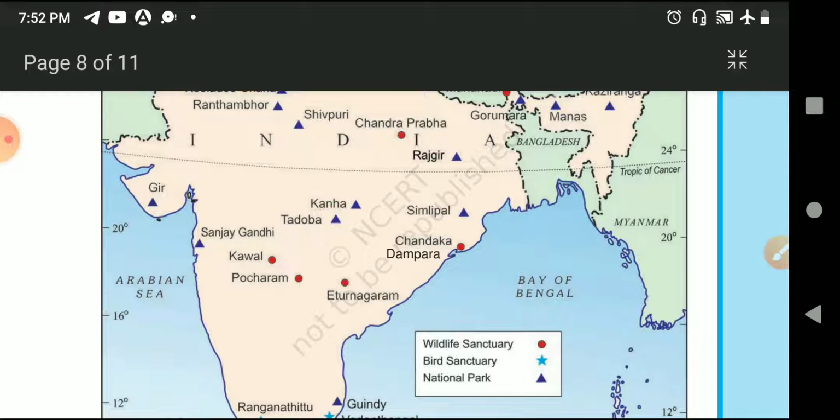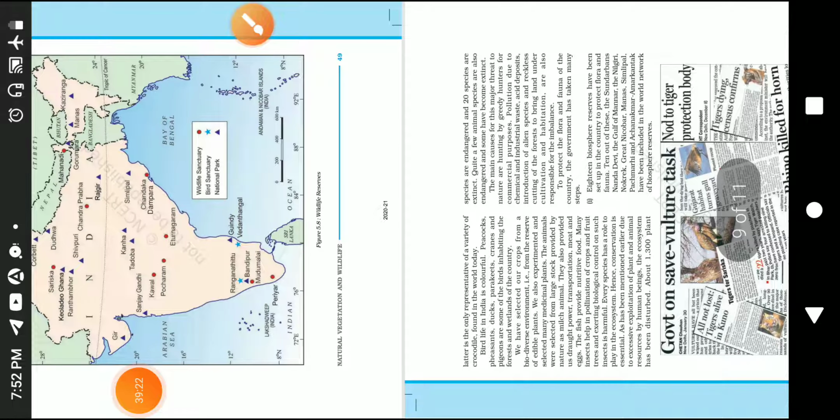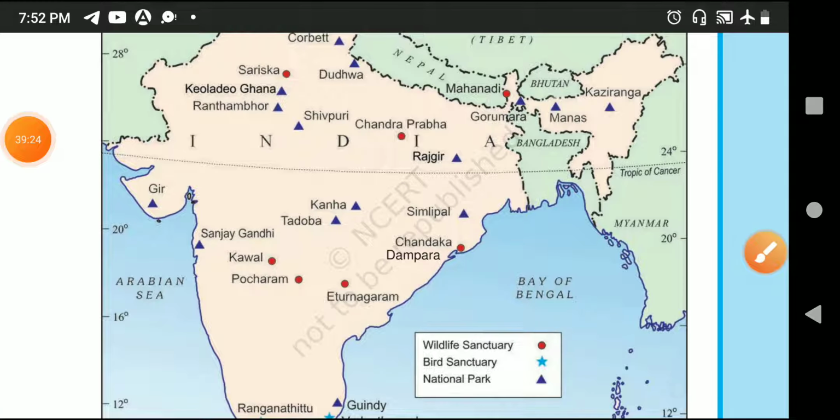So sanctuary is a natural area reserved, जहाँ पे वो ग्रो करते हैं नेचुरली, आपने उनको कुछ किया नहीं, they grow, they have that place only. So that type of thing you will understand as your sanctuary.